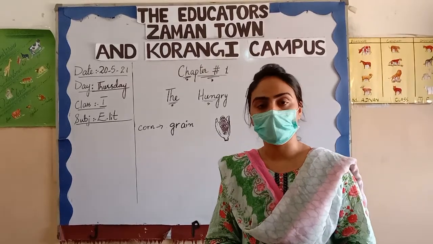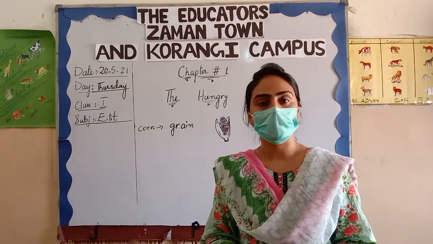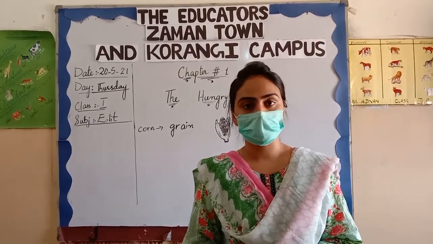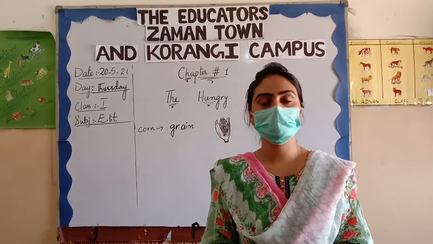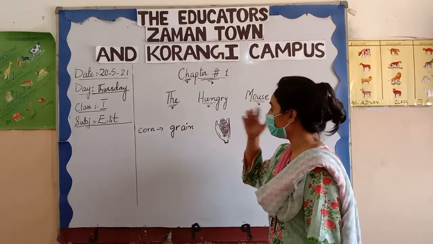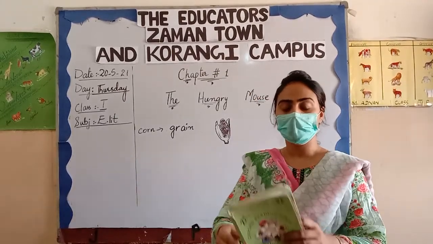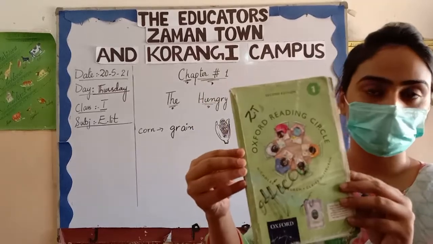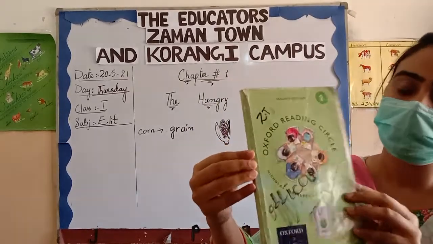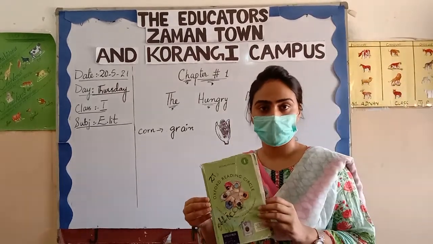Today we are going to start the reading of a chapter. Your first class was just an overview about LIT, but today we are starting chapters. Today we will learn chapter number 1. We will have very interesting topics in your LIT book. This is your English LIT book. Look at this, a light green one in color. We have so many chapters.